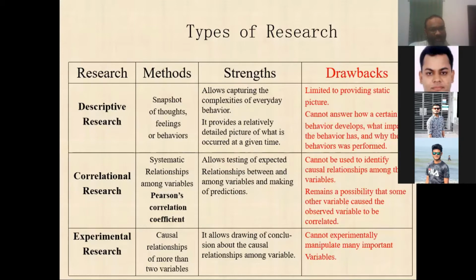After that come the types of research. There are three types of research: descriptive research, correlational research, and experimental research. If we go for descriptive research, it allows us to know about everything, in general the complex behavior. It provides a relatively detailed picture on a certain topic, but the limitation is that it is limited to providing a static picture, because from reading we cannot gather something dynamic.